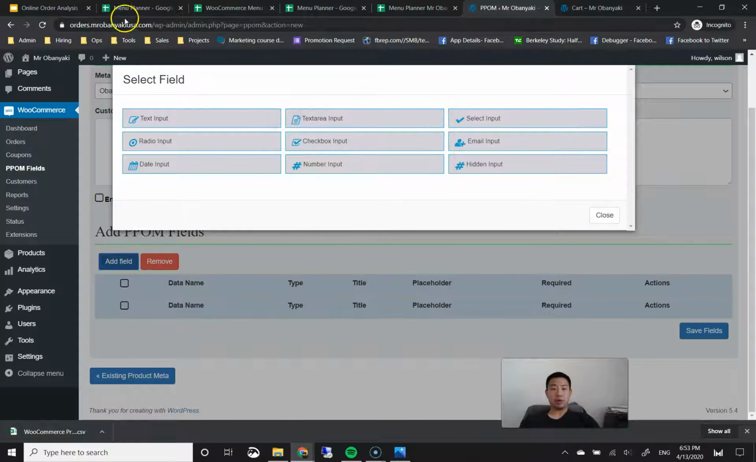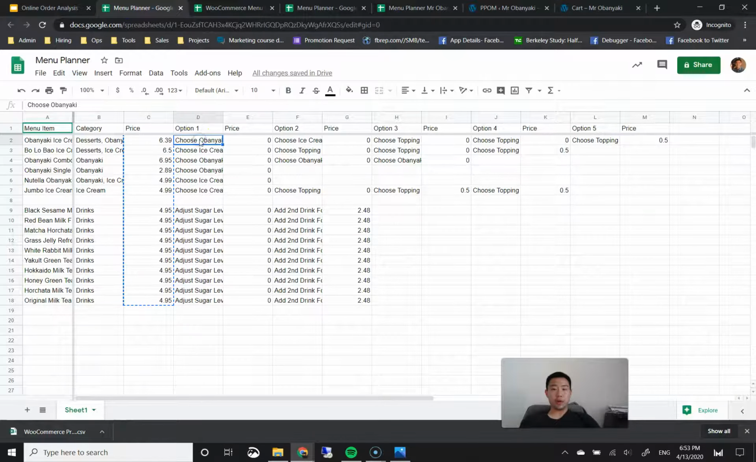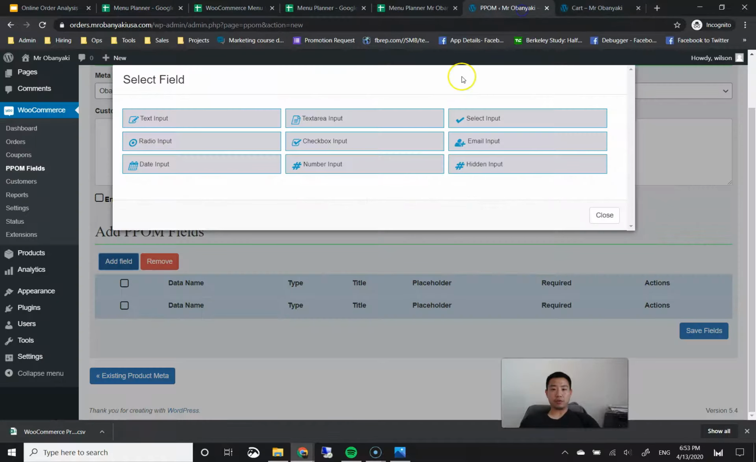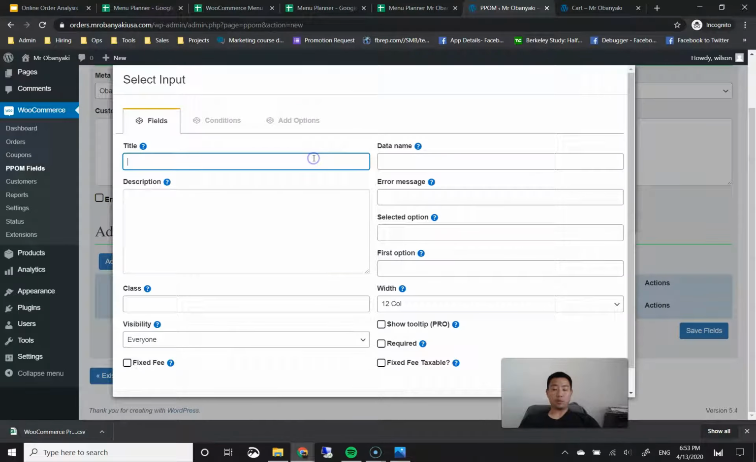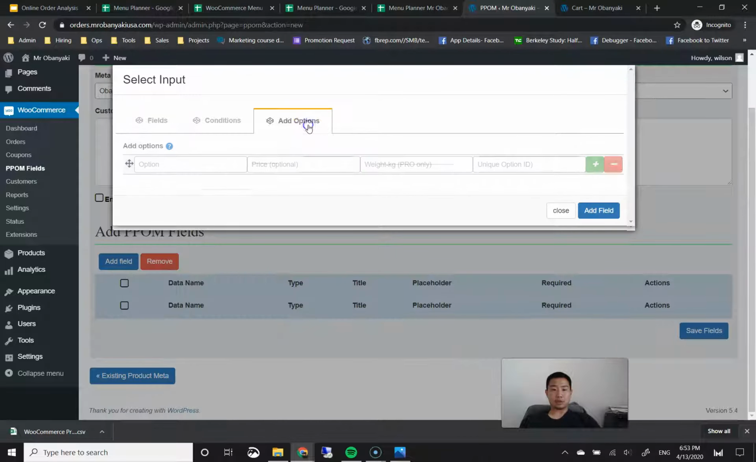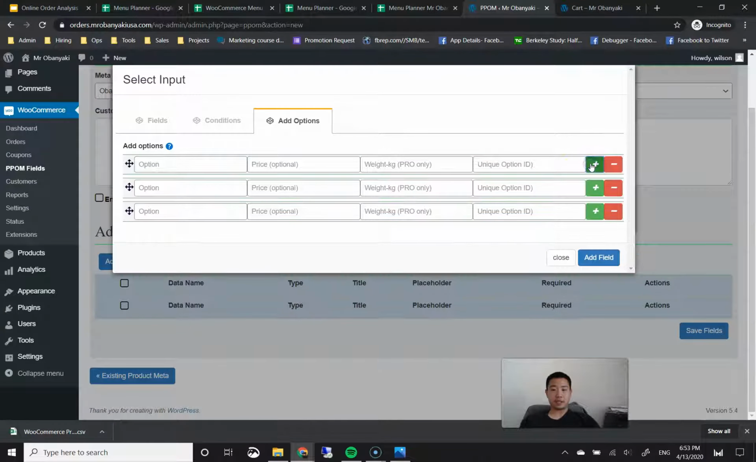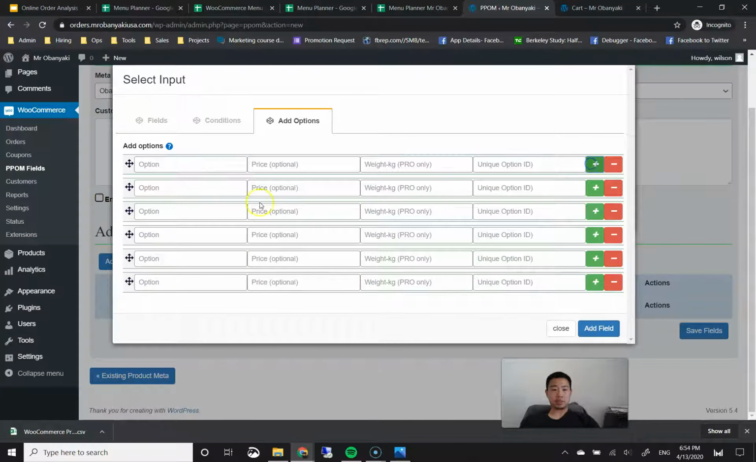But since the way we planned our menu is you can choose one obanyaki, we're going to choose drop-down for this one, this select input, and we're going to title this choose obanyaki, just like what we did in our menu planner. Okay, we're also going to go down here to the top right and make this a required field. Then we're going to change tabs to go to this add options tab. And then for each of these options, we're going to put in the flavors of obanyakis. Okay, I know that we have 6 obanyaki flavors to add in, so I'm going to go ahead and click on this plus sign to add options. Make sure we have 6 options available.